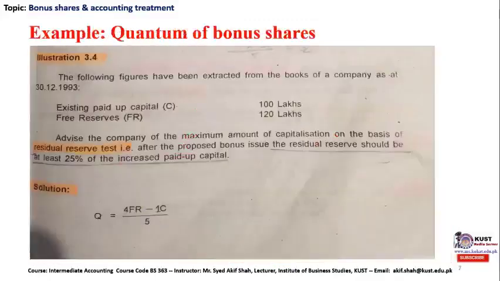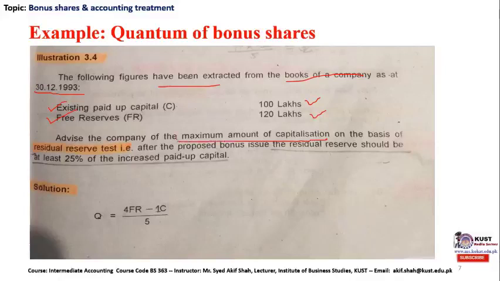Now let's take an example as illustration 3.4 to find out the quantum of bonus share issuance in a practical fashion. The following figures have been extracted from the books of a company as at 30/12/1993. The existing paid up capital of the company at the end of 1993 was 100 lakh rupees, and the free reserves available in the company account were 120 lakh. Advise the company of the maximum amount of capitalization.